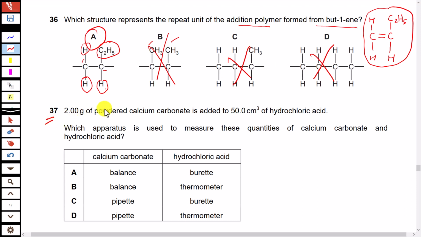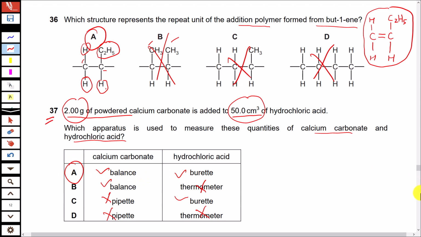Question 37. 2 gram of powdered calcium carbonate is added to 50 cubic centimeter of hydrochloric acid. Which apparatus is used to measure these quantities of calcium carbonate and hydrochloric acid? 2 gram is mass, and to measure mass, a balance is used, not a pipette. A pipette is used to measure volume. And 50 cubic centimeter is volume, and it can be measured using a burette. No other option measures this volume. A thermometer is used to measure temperature. So option A is correct in this case.